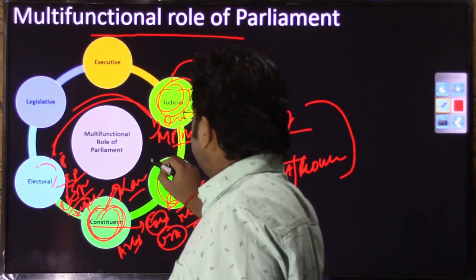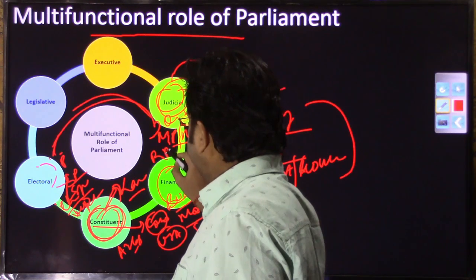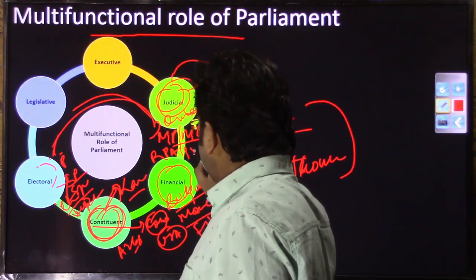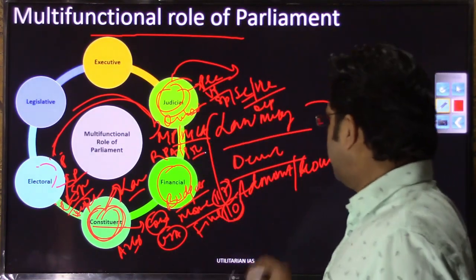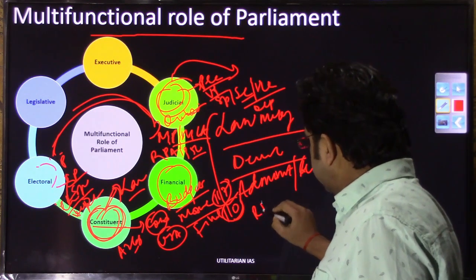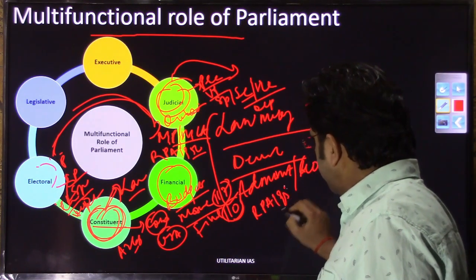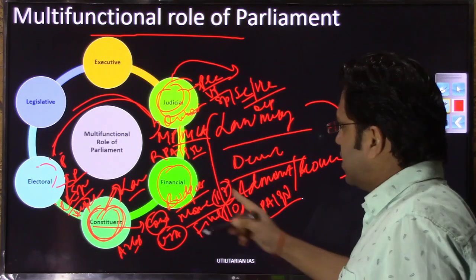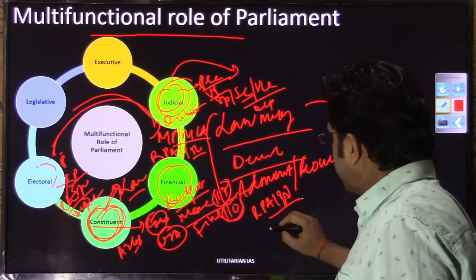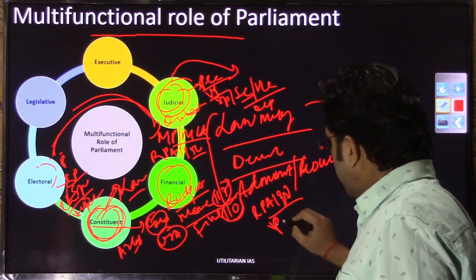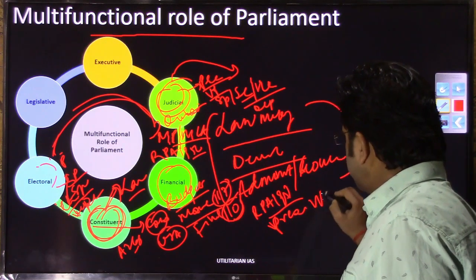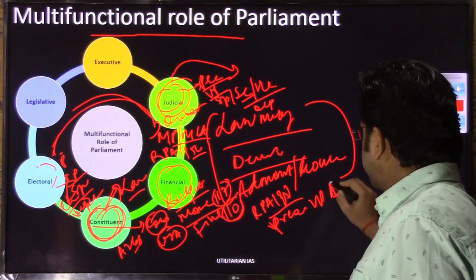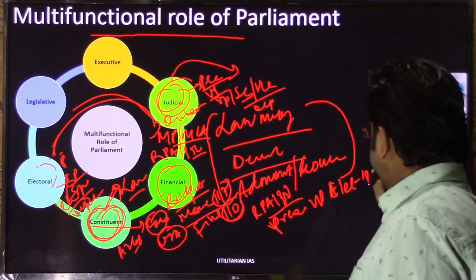In pursuance of that electoral power, it has designed the RPA Act 1950 and the RPA Act 1951. Then for the president's election and vice president's election, you have the Presidential and Vice Presidential Elections Act, 1952.